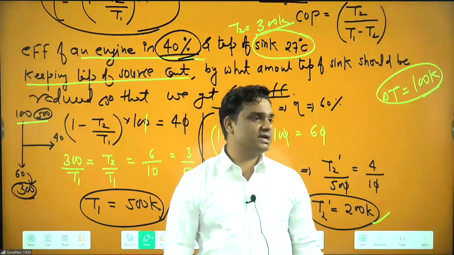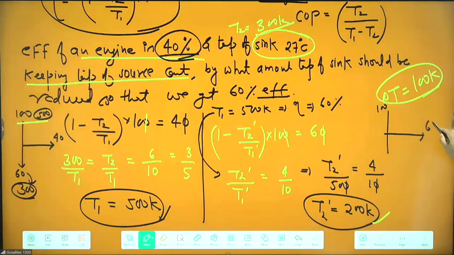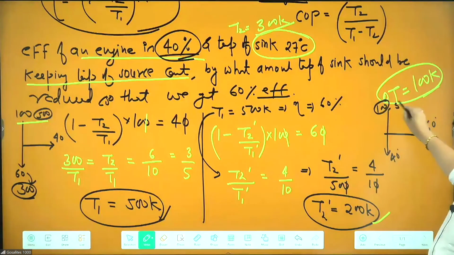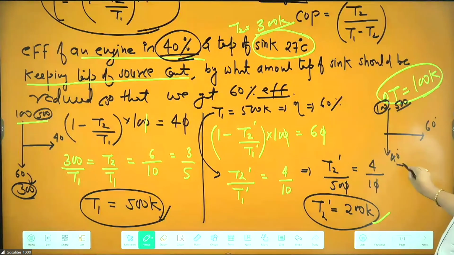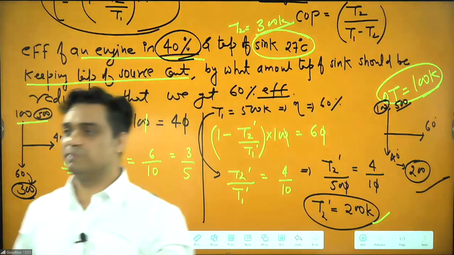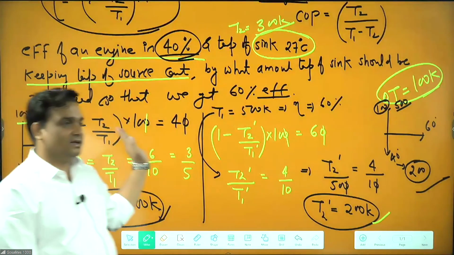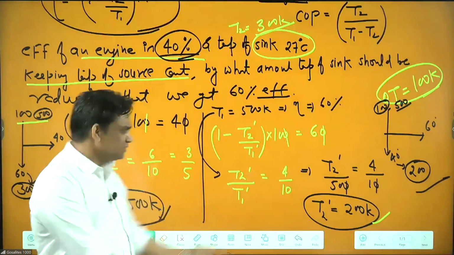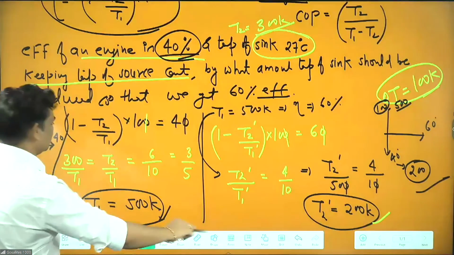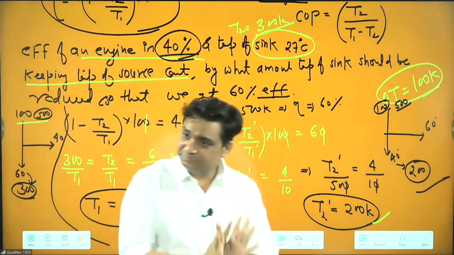Next time, they are saying that efficiency should be 60. So here 60, here we are having 40. This is 500, fixed, 5 times. So 5 times of this we are getting 200. Now new temperature should be 200, means it should be reduced by 100. But don't try this one. If you are not attending the class, you will go by formula. Formula will not take more than 90 seconds. I think it was clear.